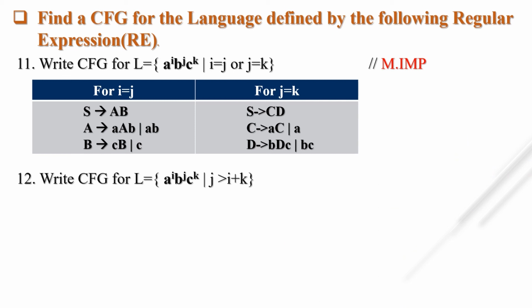Once again I will explain this whole thing. What is the question? a of i and c of k and b of j. b of j must be greater than the total occurrence of a and c. Okay, but after a, b will be there, and after that c will be there. That's why I am using a non-terminal.